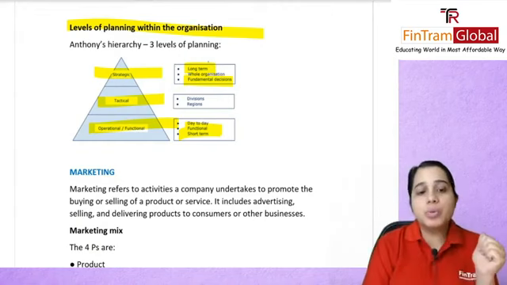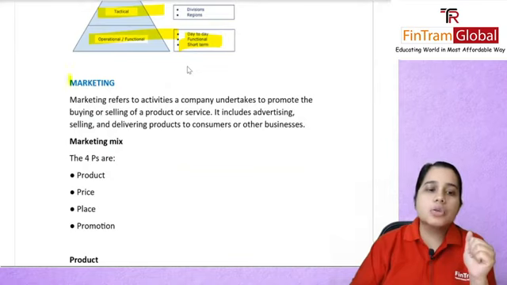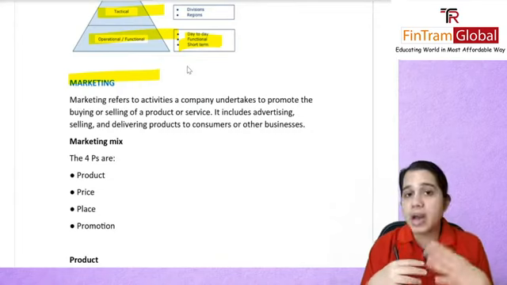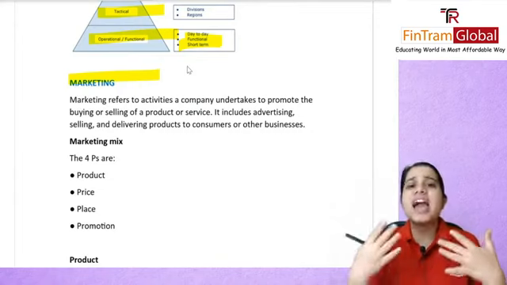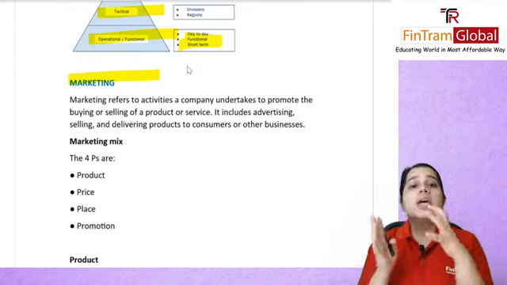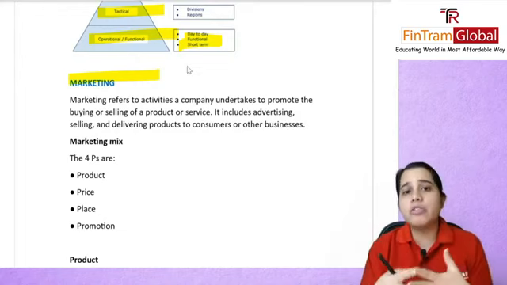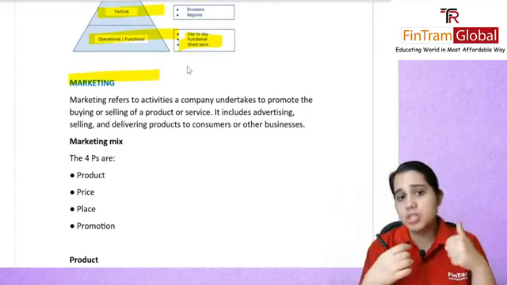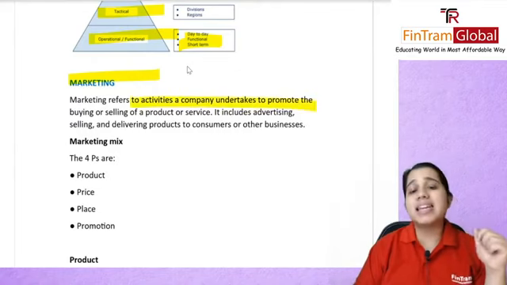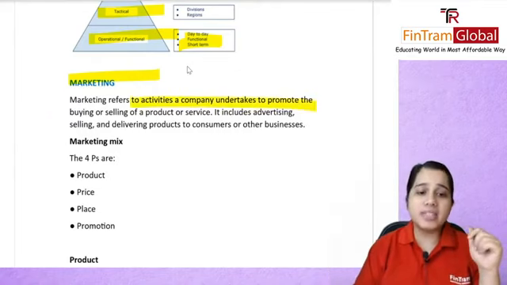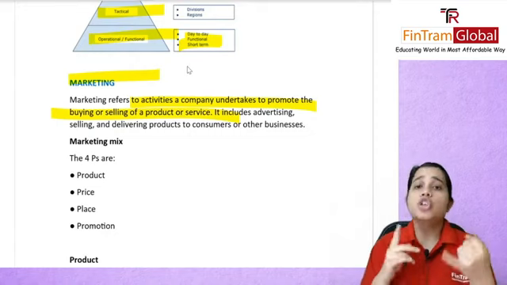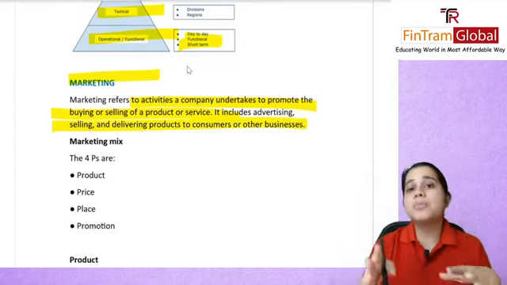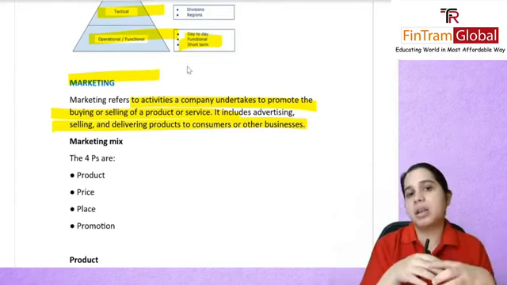Next, another topic that we will be covering now is marketing. If you remember, we had already studied in a session that there were 4 P's of marketing. Marketing basically involves any activity where you're promoting the products of your organization or any service that your organization provides, so that of course people are aware of it, they go ahead and make purchases. So marketing refers to activities that a company will undertake to promote the buying or selling of any product or service. You could be advertising it, you could be delivering the product to consumers or other businesses, everything falls under your marketing category.